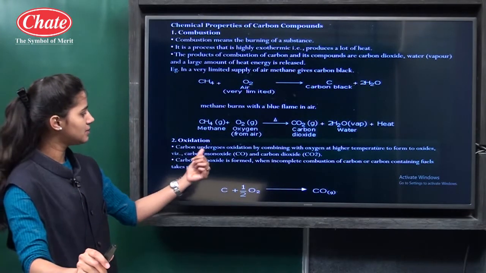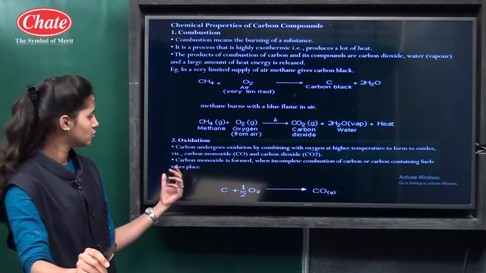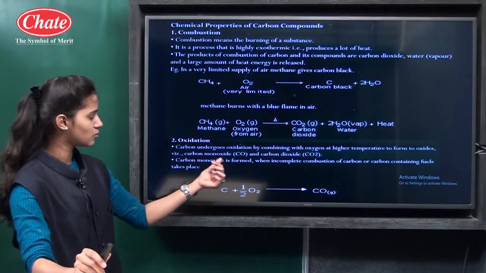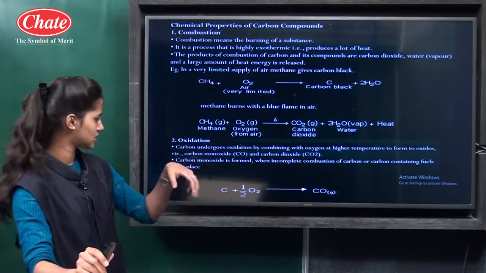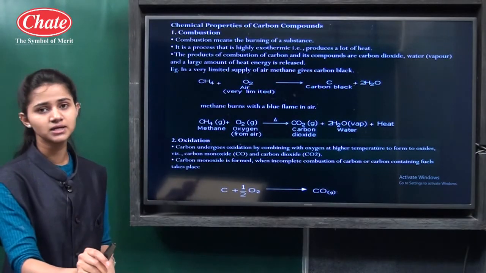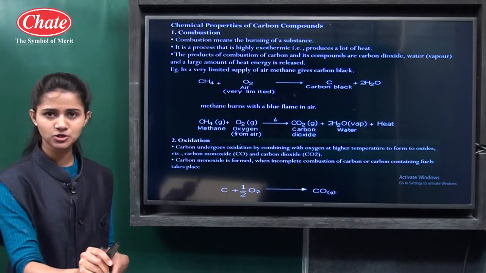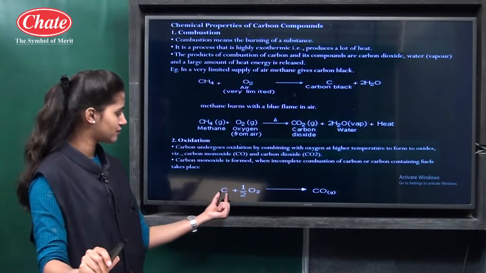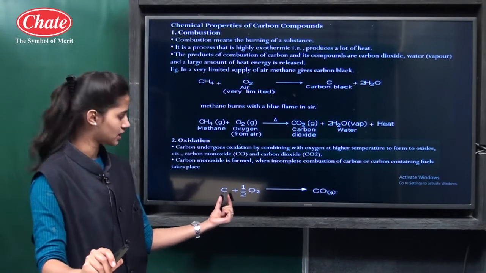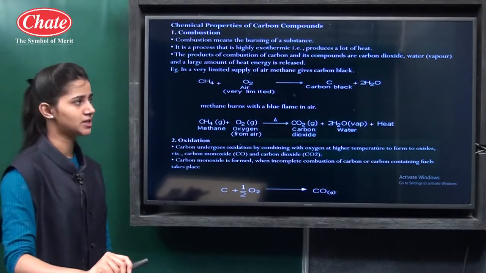Carbon undergoes oxidation by combining with oxygen at a higher temperature to form oxides like carbon monoxide and carbon dioxide. Carbon monoxide is formed when there is incomplete combustion of the fuel. In fuels like petrol and diesel, carbon is present, so when there is incomplete combustion of the carbon, it produces CO, that is carbon monoxide.